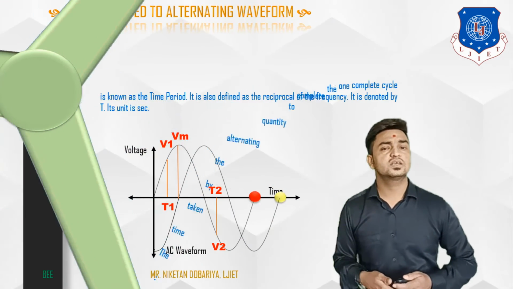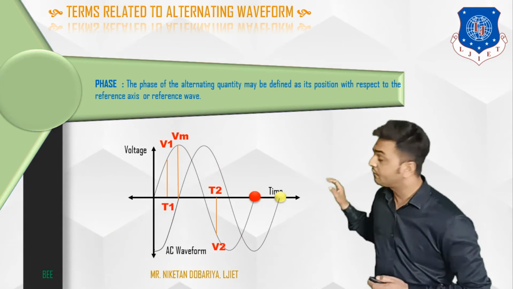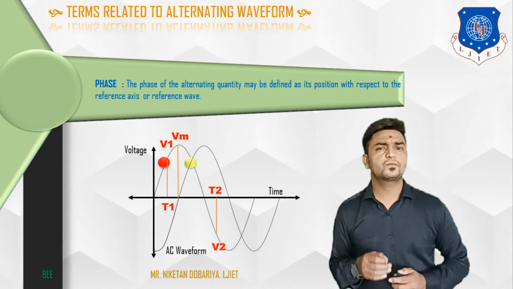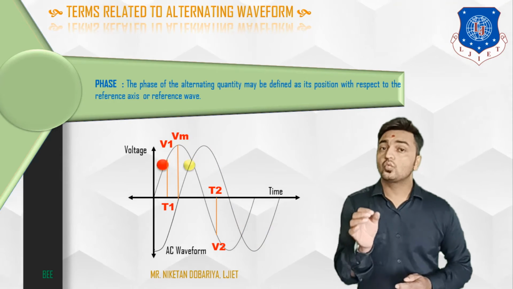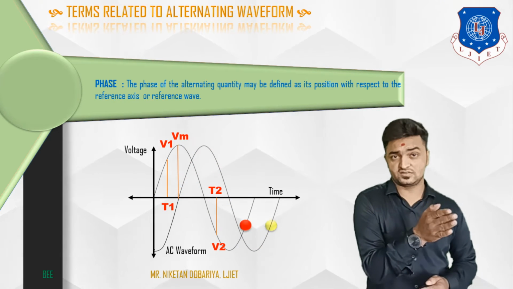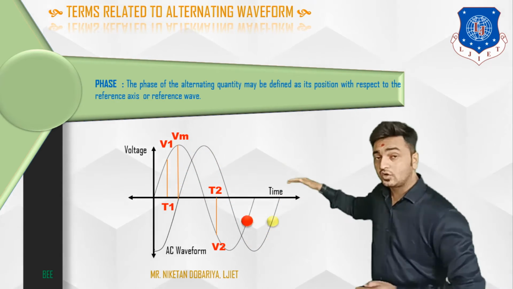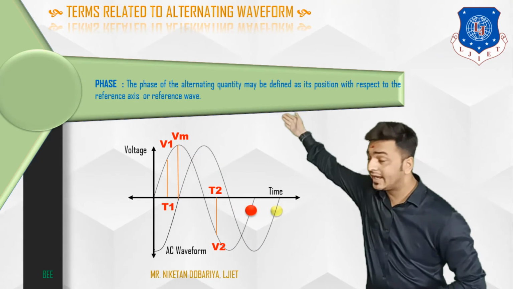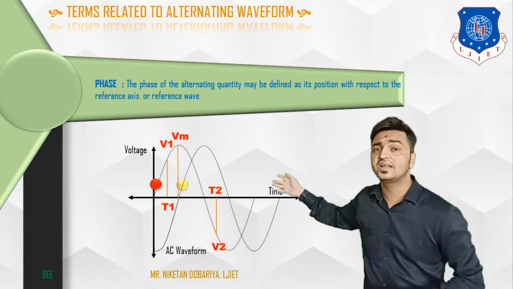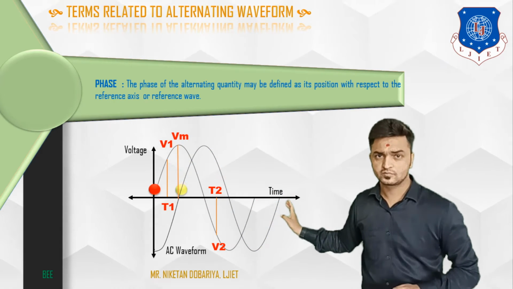Now let's start the next term, and that is phase. What is phase? That is the position with respect to reference. That means here in this waveform, on x-axis we can define angle or time, and on y-axis normally we define the magnitude of those waveforms.